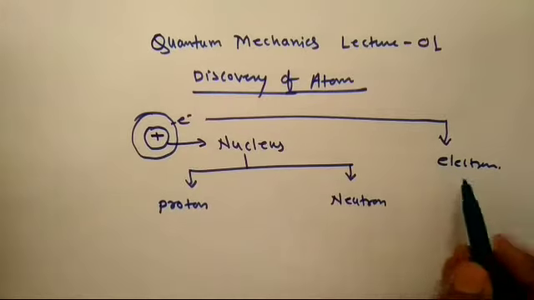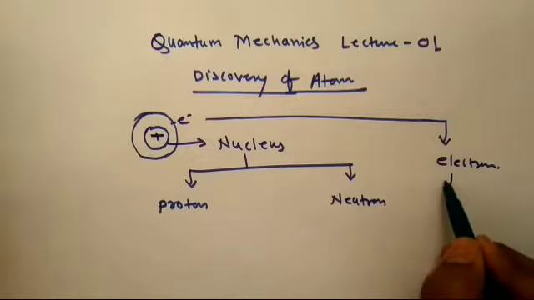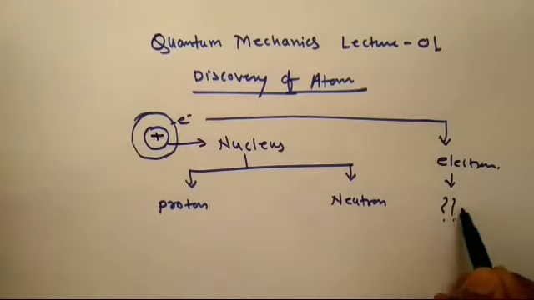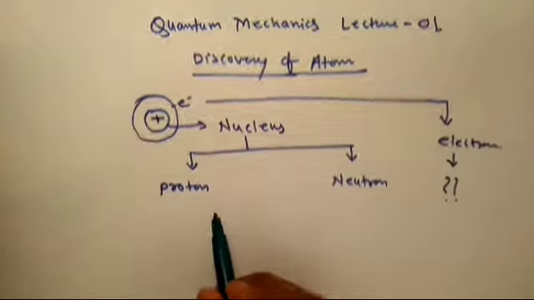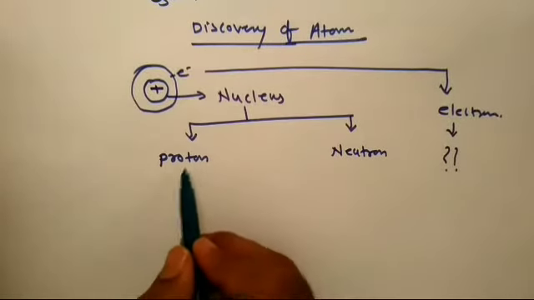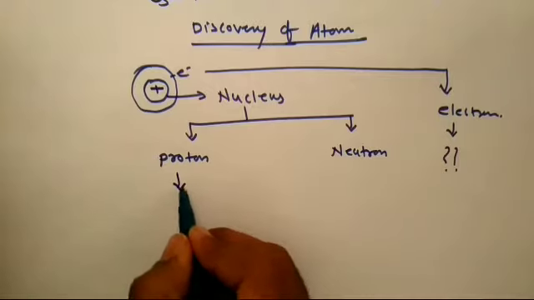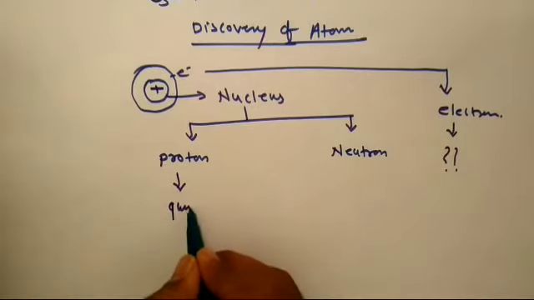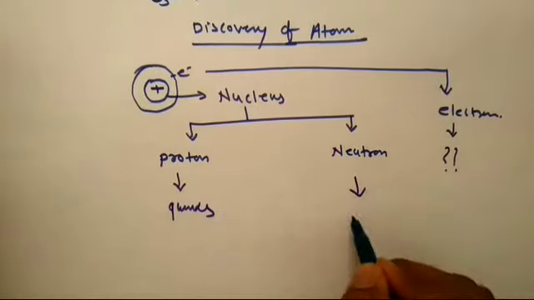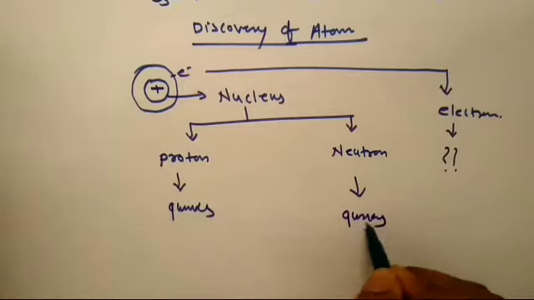So up to now people know what consists of electron. This is a question for human being or us. And what consists of nucleus? That is nothing but a proton and neutron. Proton consists of what? It is nothing but a quark. And neutron also consists of quarks.